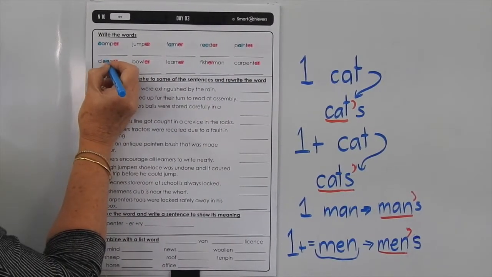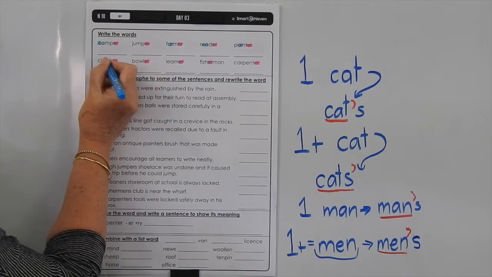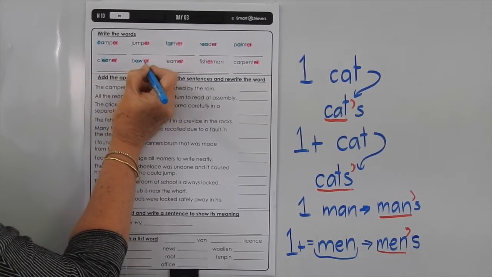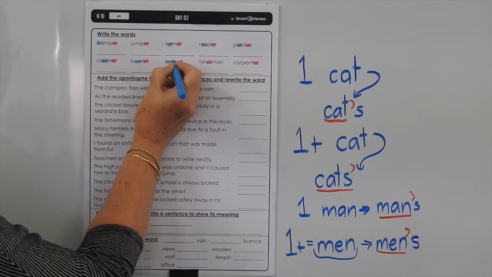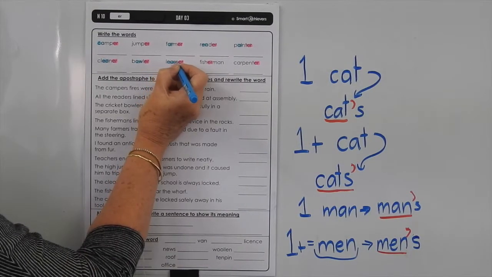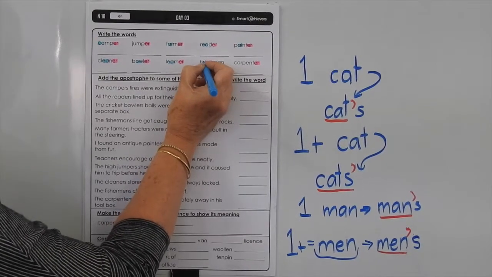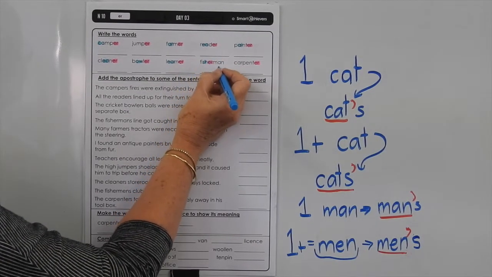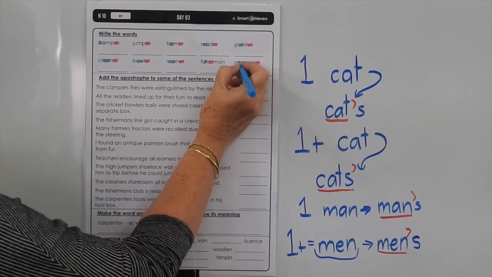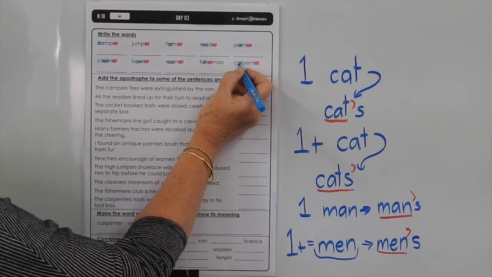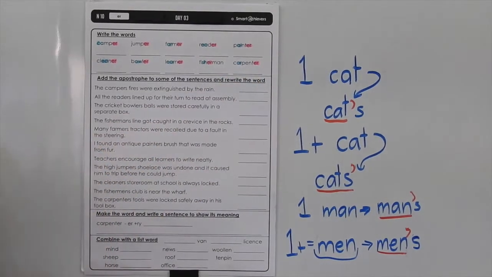Cleaner, we've got another EA for the long E sound. Bowler, we've got the OW there. Learn, we've got the R controlled vowel EAR, so it's making a long vowel sound. In fisherman, we've got the SH, which should be easy for you by now. Carpenter, you've got the AR in the carpenter. AR making that long vowel sound with the R controlled vowel.